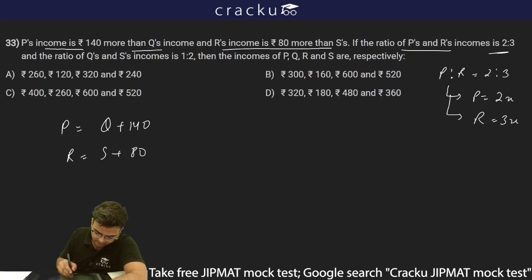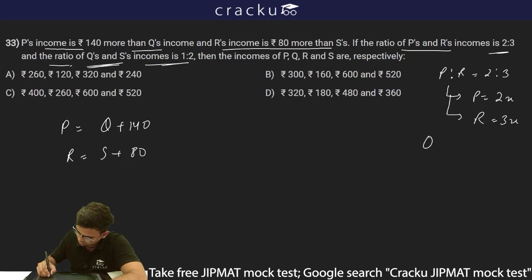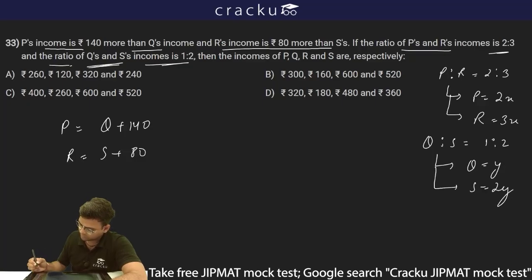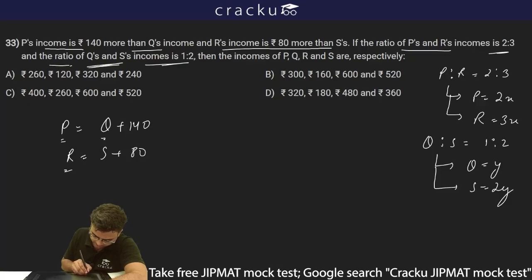And the ratio of Q's and S's income is 1 is to 2. So Q is to S is equal to 1 is to 2. So Q is equal to y and S is equal to 2y, because it is 1 is to 2. So y and 2y and 2x and 3x are the incomes of P, Q, R and S. Now I can put the values of P, Q, R and S, and I will get linear equations in 2 variables.